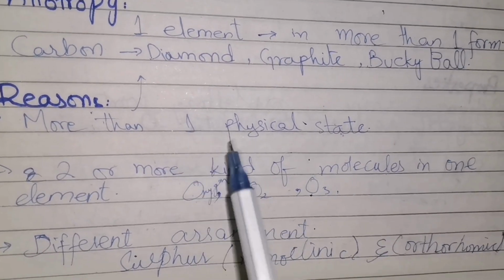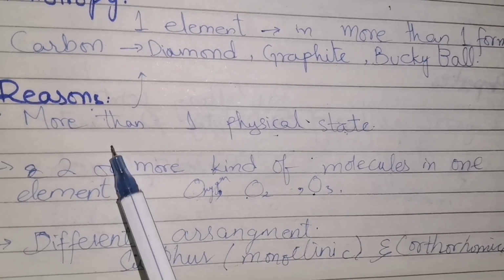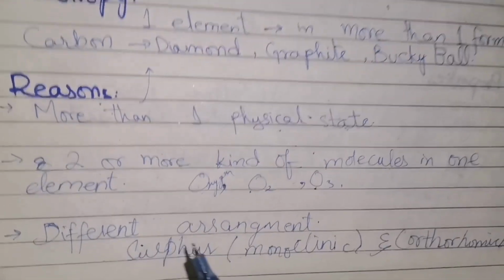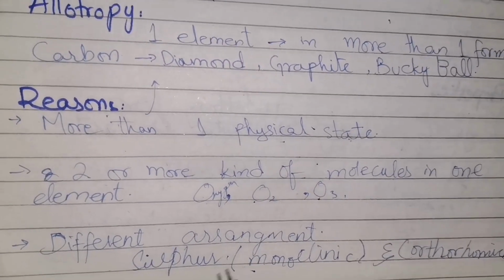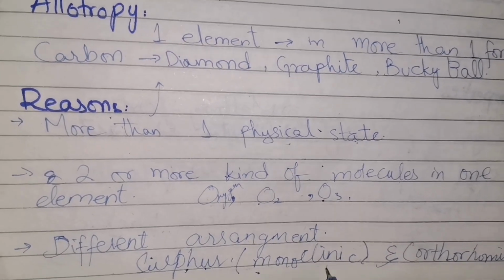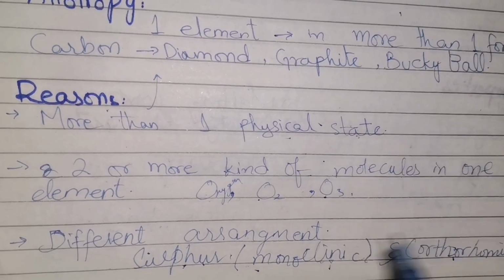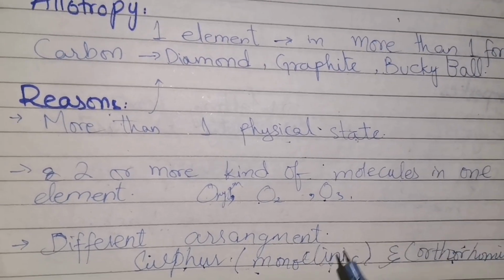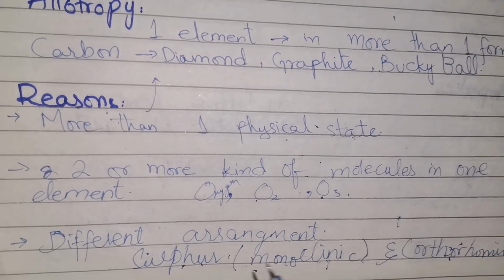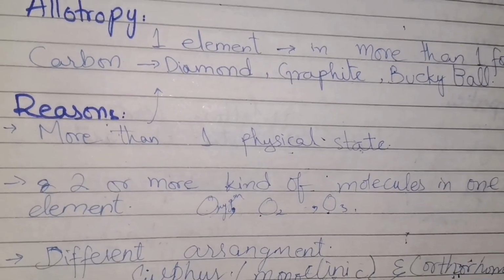So the first point was the existence of different physical states of one element. The second was different kinds of molecules of one element, and the third is arrangement. If we take the example of sulfur, sulfur exists in both monoclinic and orthorhombic form. They are different shapes, different structures we can say, but because of the arrangement of the atoms, sulfur is existing in 2 different forms. So this is known as allotropy.